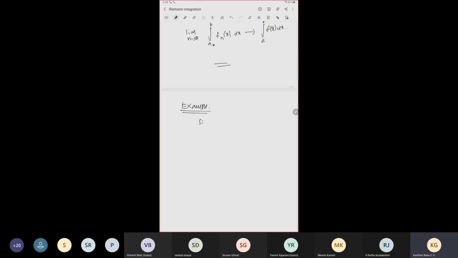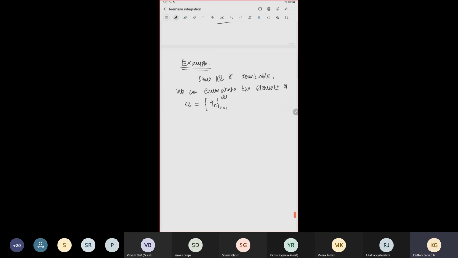Since Q is countable, we can enumerate the elements of Q, say qn, n equal to 1 to infinity.